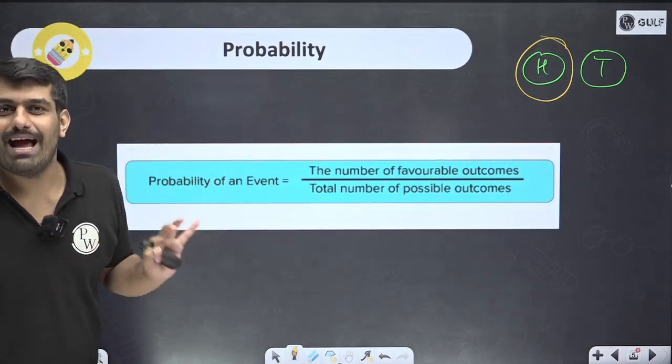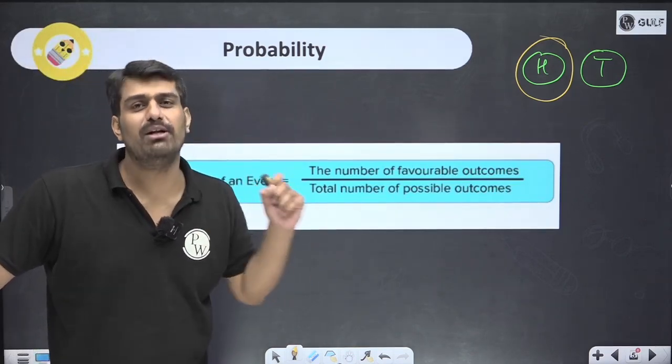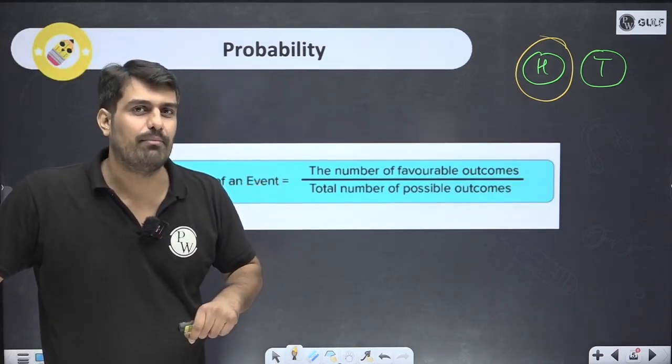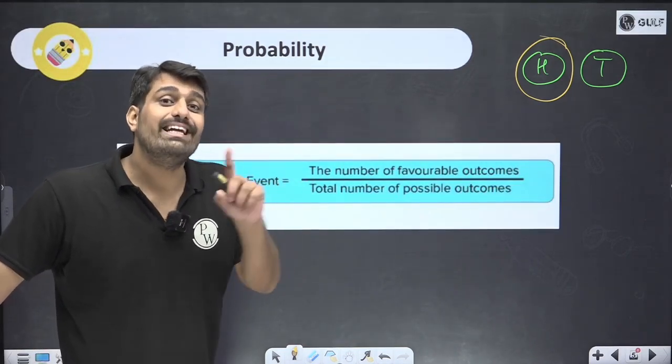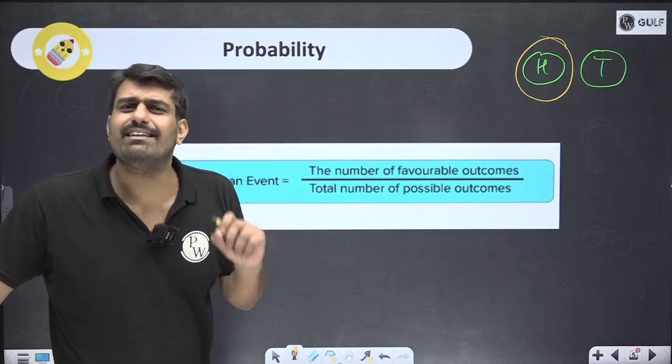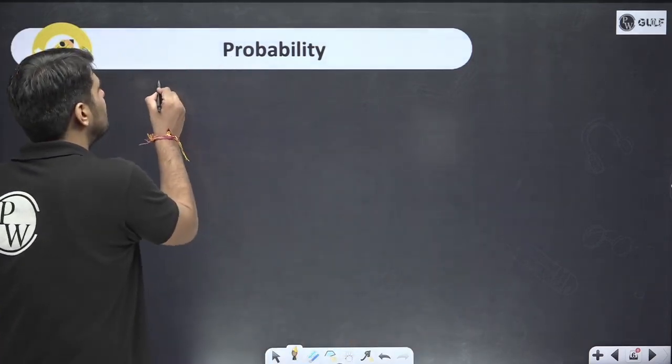There is no other formula at all. Going further, we'll talk about a few basic terminologies involved in probability. We are talking about outcome, and I use the word event, and I use the word experiment. What are these things? Let's talk about them. First of all, the first thing is experiment.